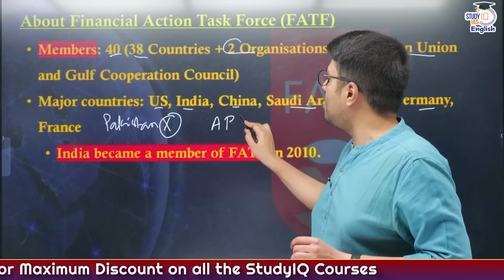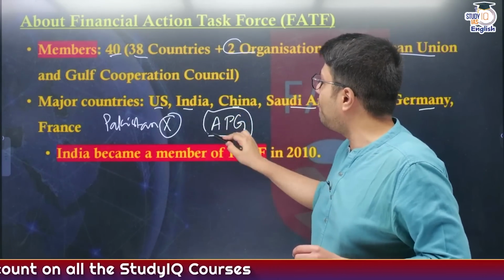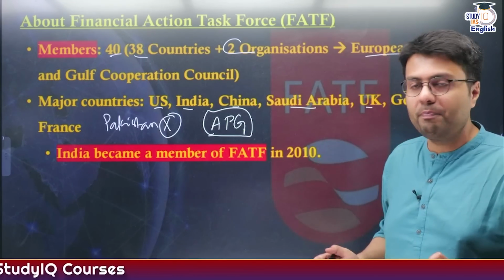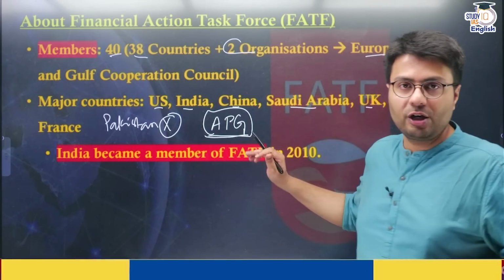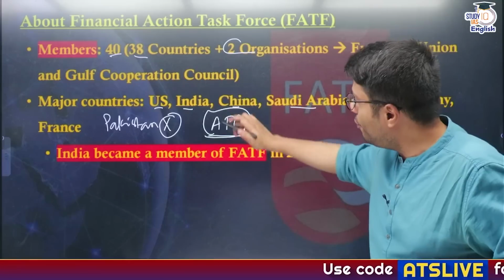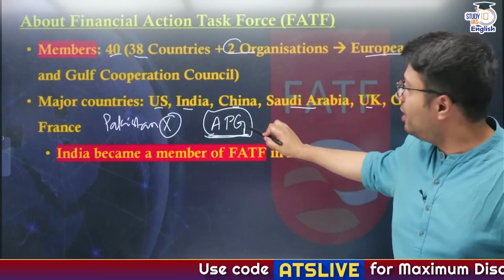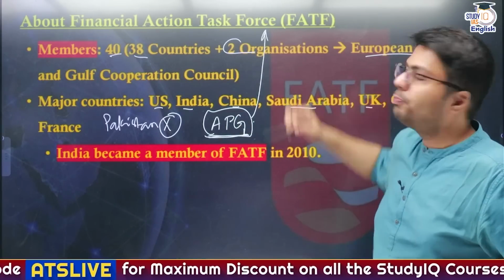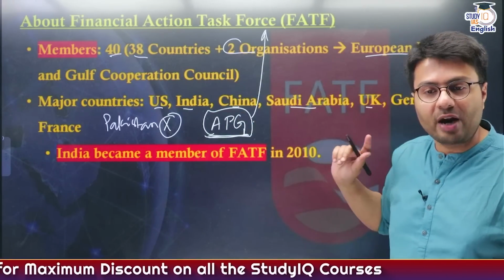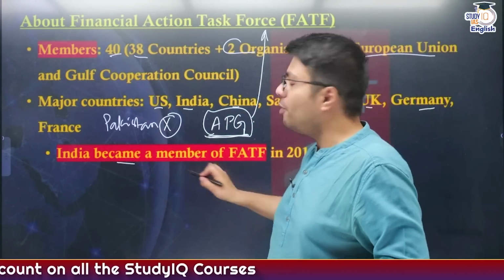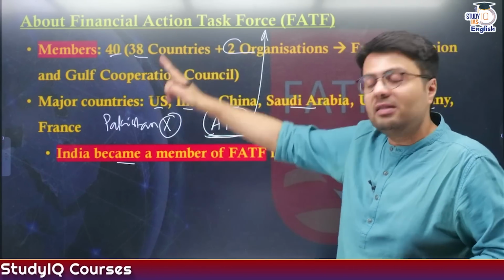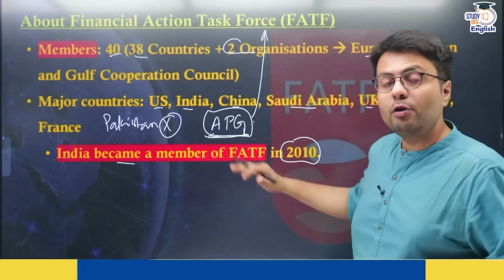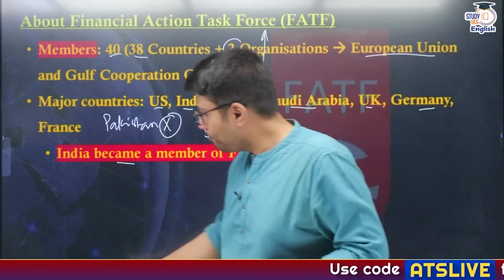Rather, Pakistan is a member of a supporting group of FATF, or an associated group of FATF, known as the Asia Pacific Group. So, Pakistan has to follow the policies of the Asia Pacific Group. And where does the Asia Pacific Group bring its policies from? It brings its policies from the parent FATF, right? Now, India became a member of FATF not at the origin, when it started, rather in 2010. So, please remember these facts, okay?